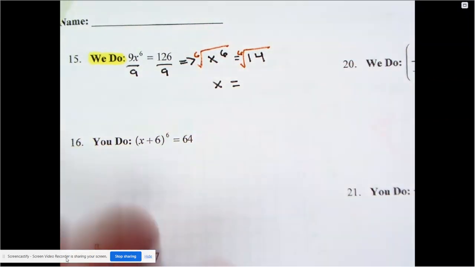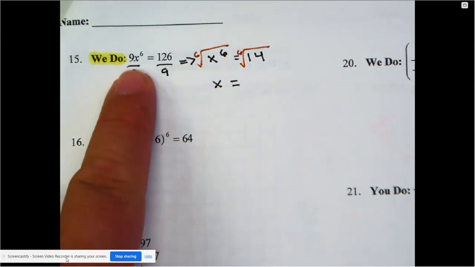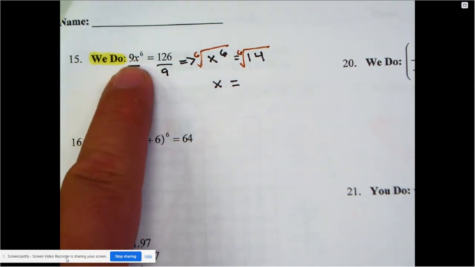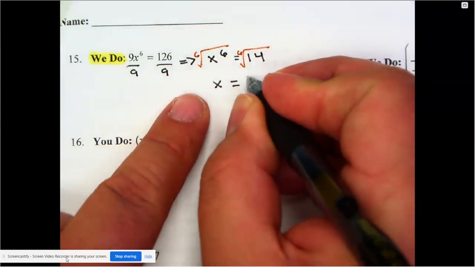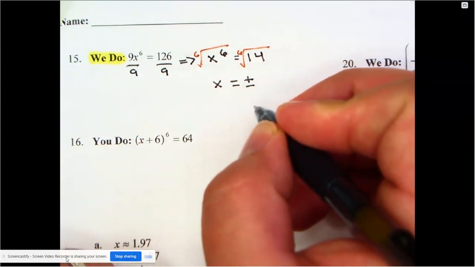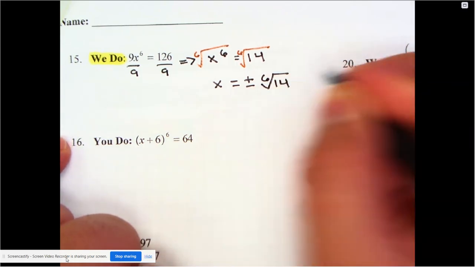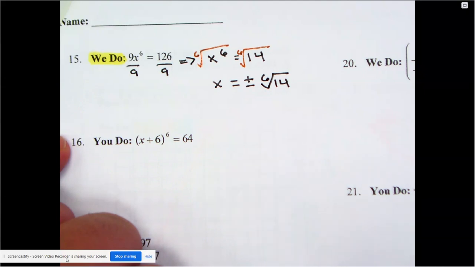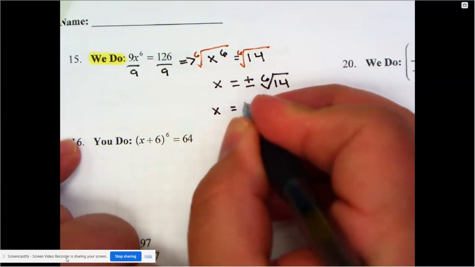So there's my x. But remember, we are definitely solving for a variable. Because we're solving for a variable, and it's an even root, I should have two possible answers. In this case, it's going to be the 6th root of 14, because it doesn't turn out to be a nice little number. Luckily, I'm not adding or subtracting anything else, so I am ready for the calculator.